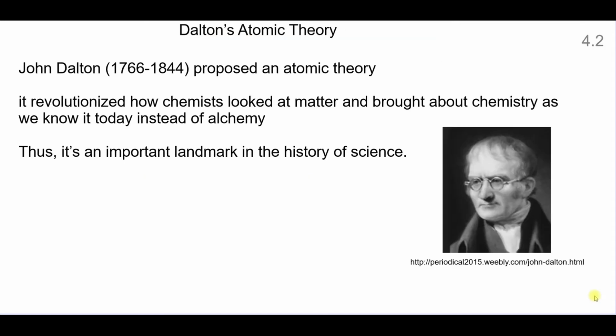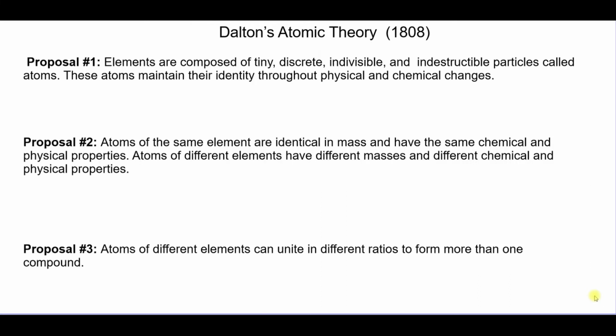And then much later, around the 1800s, John Dalton proposed atomic theory. And it totally changed chemistry. Instead of wizardry, alchemy, now we know it's chemistry. Dalton's theory had 4 proposals. He said that atoms are indivisible, indestructible particles, and they have their identity that keeps the same throughout chemical and physical changes. The second one is that atoms of the same element have the same mass and the same properties. If it's a different element, it has a different mass and different properties.